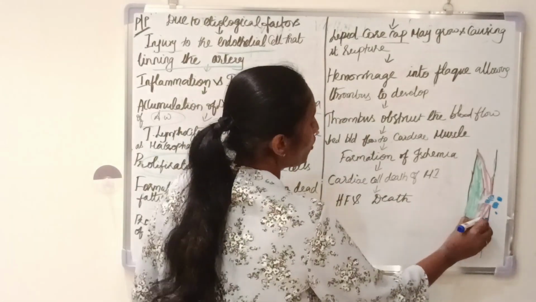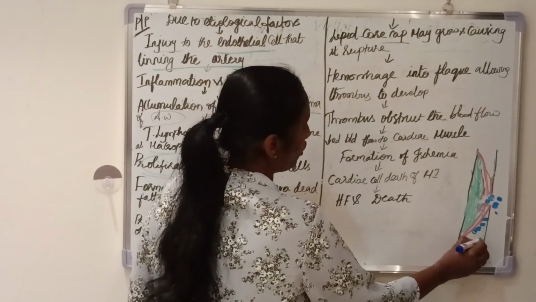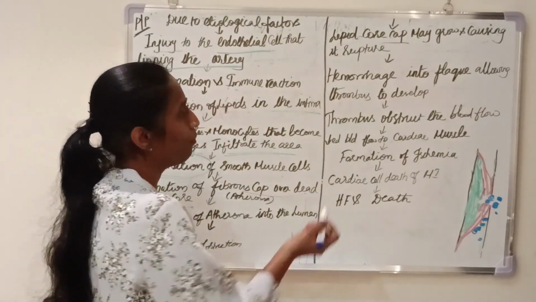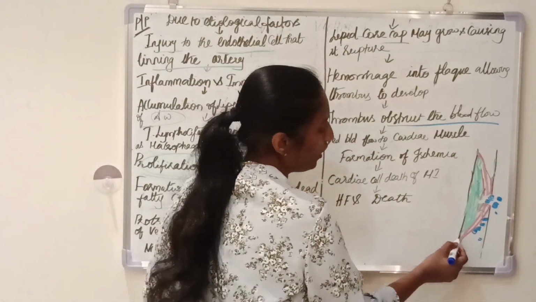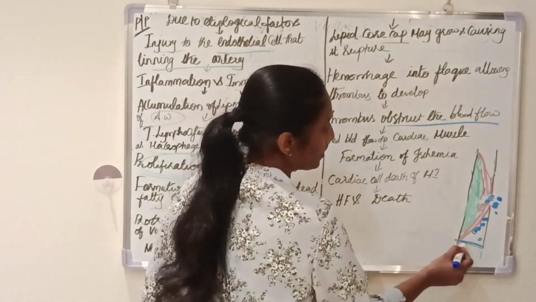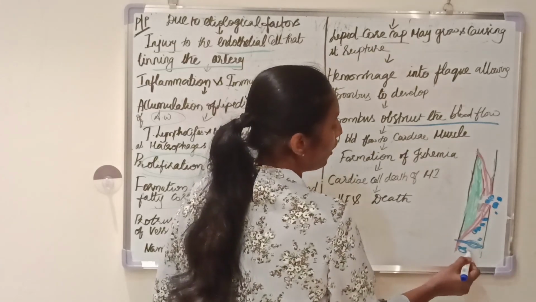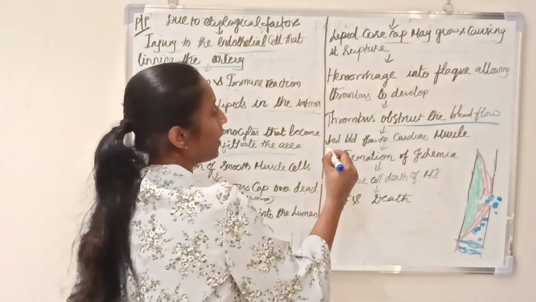So what will this thrombus do? It will be in the blood flow, so the thrombus obstructs the blood flow and leads to decreased blood supply. Consider that this is the thrombus. It obstructs the blood flow and decreases the blood supply to the cardiac muscle.